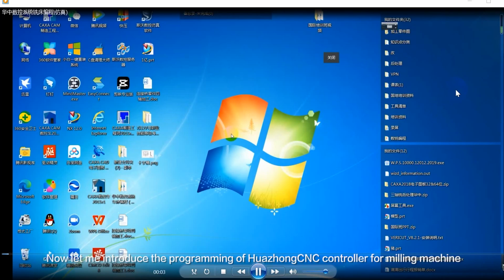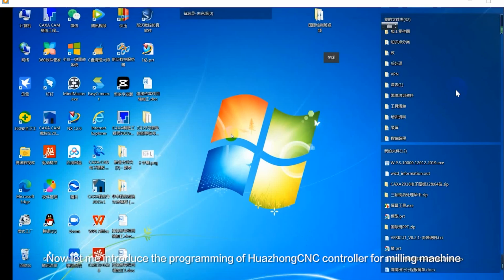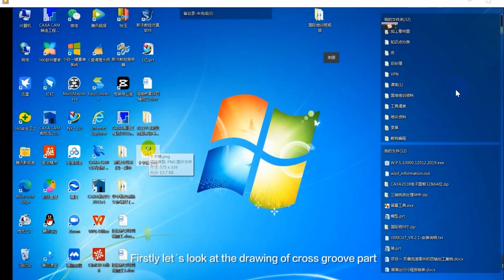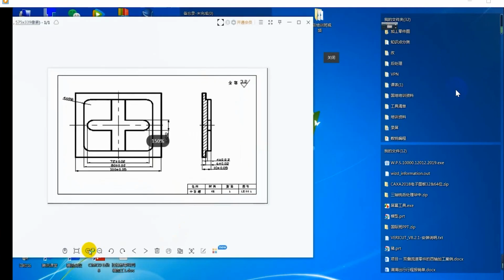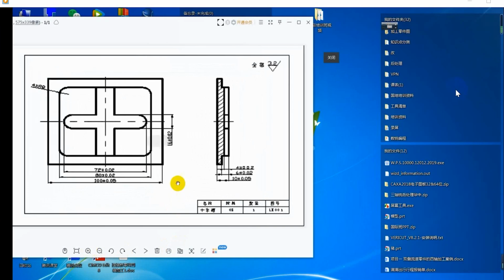Now let me introduce the programming of the Huazhong CNC controller for milling machine. Firstly, let's look at the drawing of the cross-groove part. Design the machining program according to the drawing of the part.